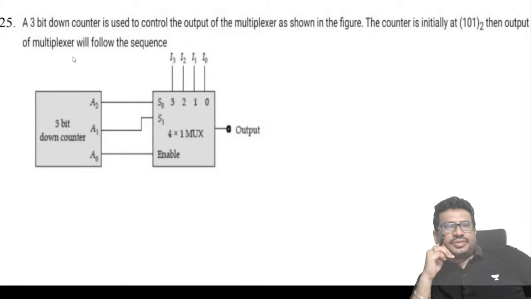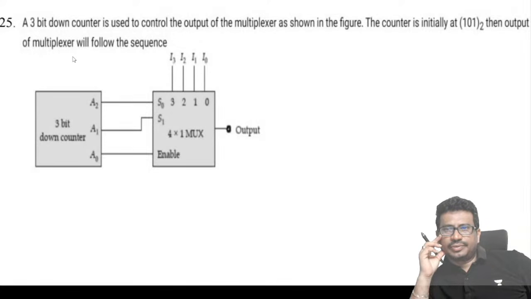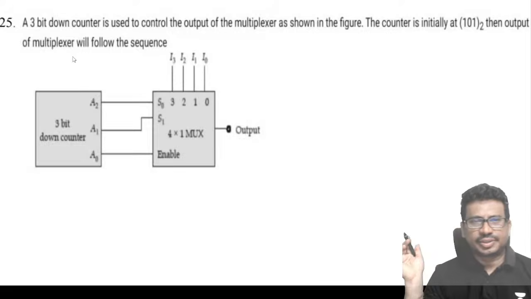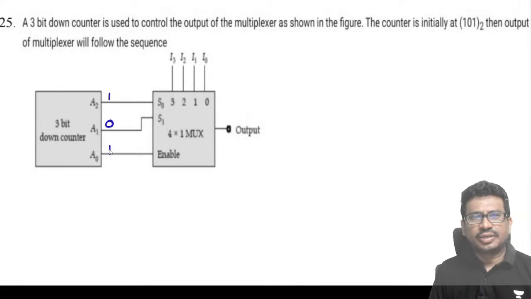Now they have given a 3-bit down counter used to control the output of a multiplexer as shown. The counter is initially at 101. Then the output of the multiplexer will follow the sequence as. They have given it as 1, 0, 1, and they have given this as a down counter.